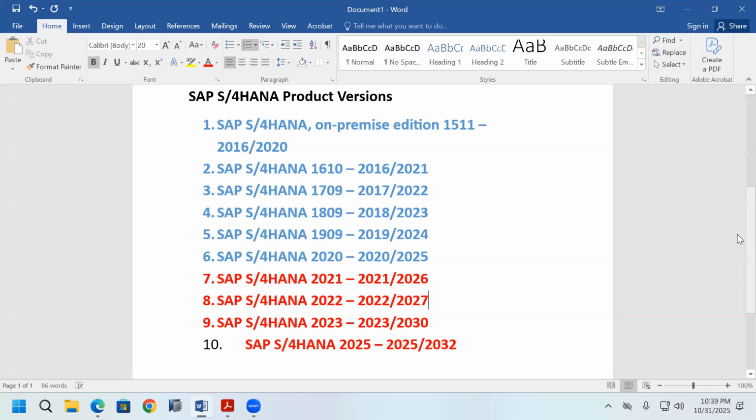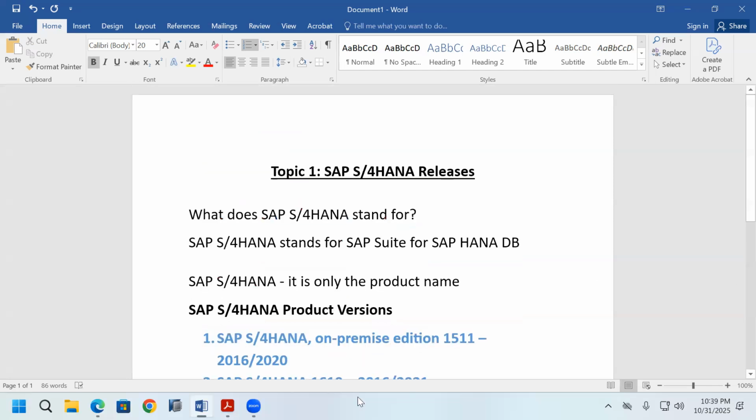So this is task 1. This is topic 1 and task 1 in this SAP Basis training. This is the first topic, SAP S/4HANA releases. Every student who learns SAP Basis first wants to know what software is available and what software versions and releases are available. When you are using any software, you first want to know the versions, when they were released, when they are available, and whether they are expired or not. You want to learn that information.